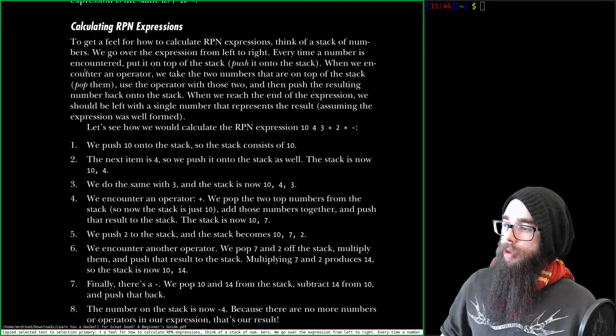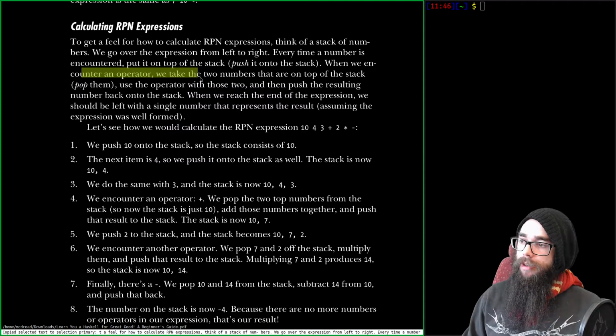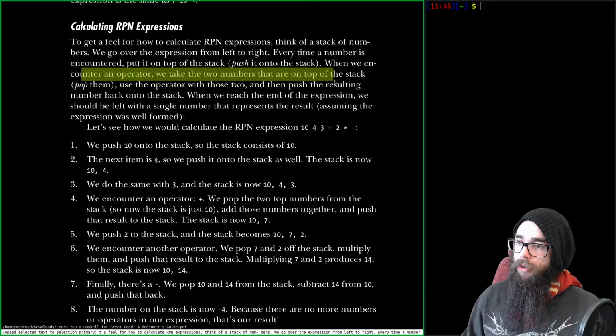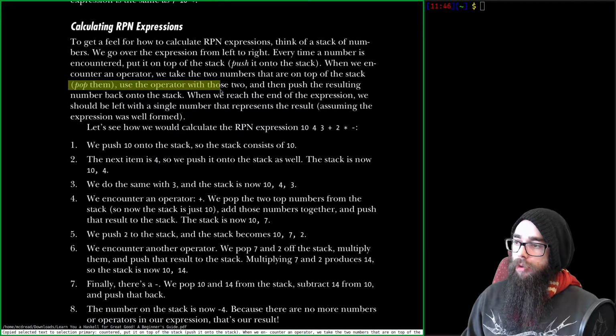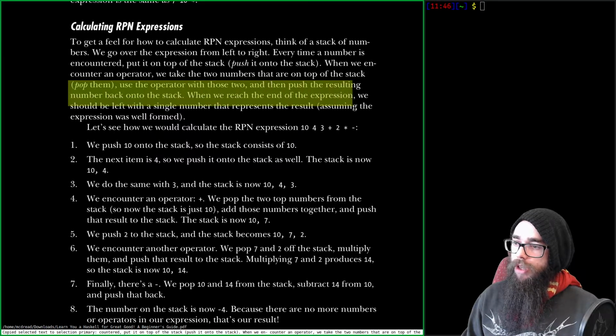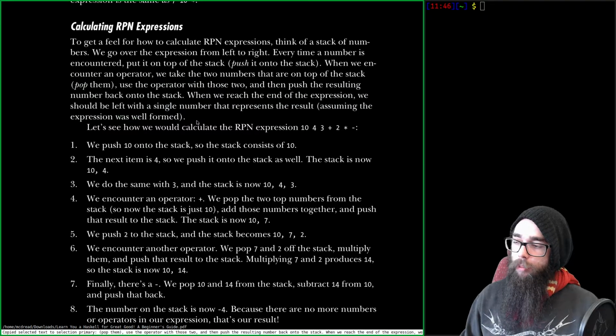When we encounter an operator, we take the two numbers that are on top of the stack, pop them, use the operator with those two, and then push the resulting number back onto the stack. When we reach the end of the expression, we should be left with a single number that represents the result, assuming the expression was well formed.